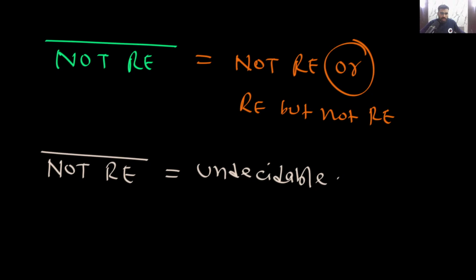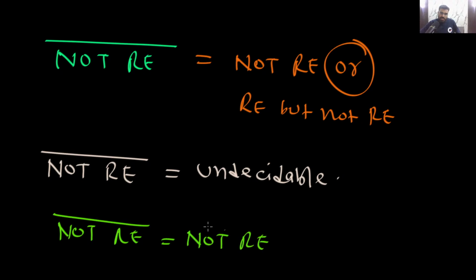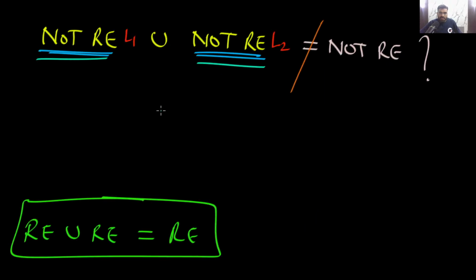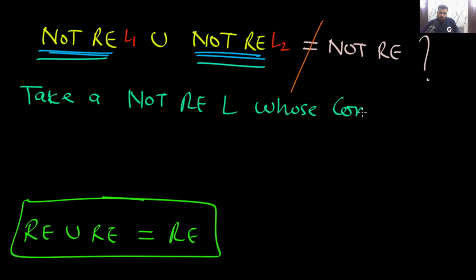Other than this, you cannot say anything. If you say the complement of a not RE language is not RE, that will be wrong. This is the only thing you can say, that its complement is undecidable. Now, what you can do is take a not RE language L whose complement is not RE.